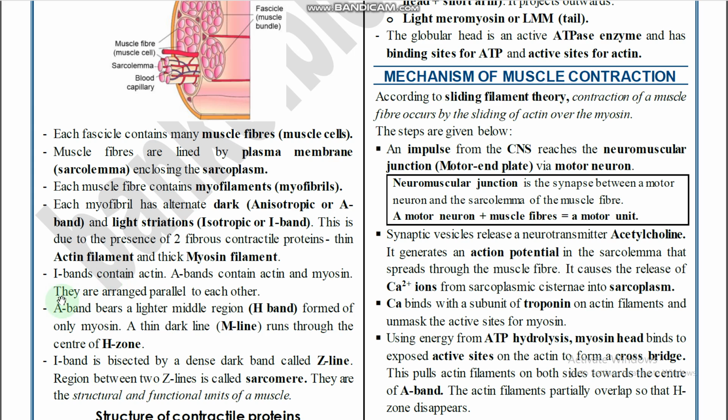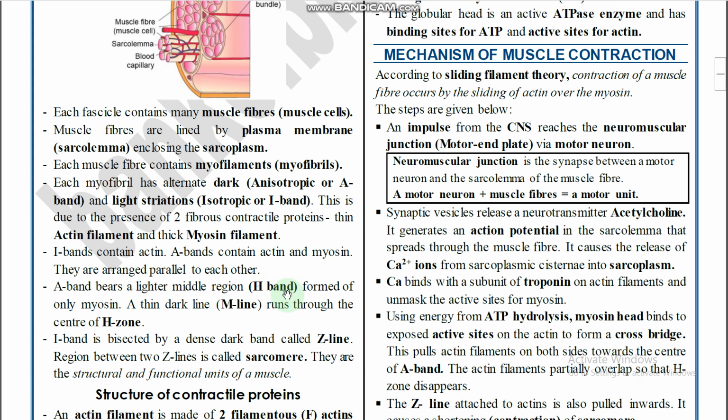In the A band, both actin and myosin are presented, so that only it is dark, and the I band is a light band. They are also called isotropic and anisotropic bands, and they are arranged parallel to each other. One I band, one A band, one I band, one A band, one I band, one A band, parallelly arranged, so that only the striated appearance takes place in striated muscles, right? And the A band bears a lighter middle region, the H zone, formed only by myosin, right? In the middle of the A band, the H zone is presented, formed only by myosin.